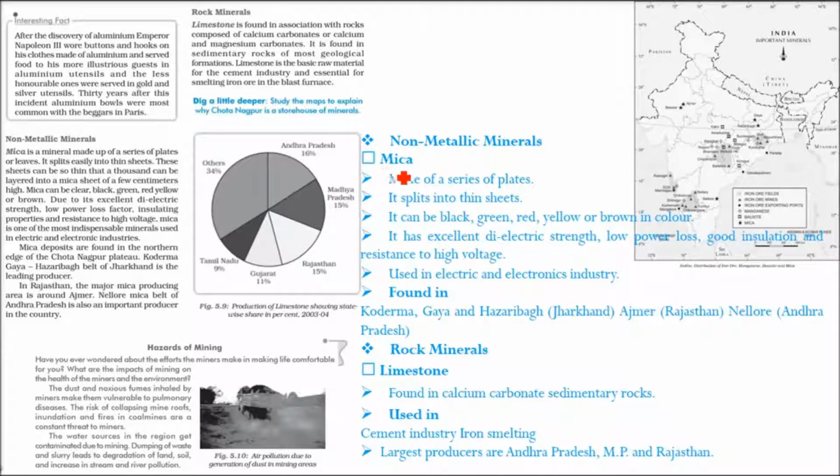Coming to the non-metallic minerals, we start with mica, abrak. Mica is made by a series of plates. It splits into thin sheets. It can be black, green, red, yellow, or brown in color, and it has a very good dielectric strength.